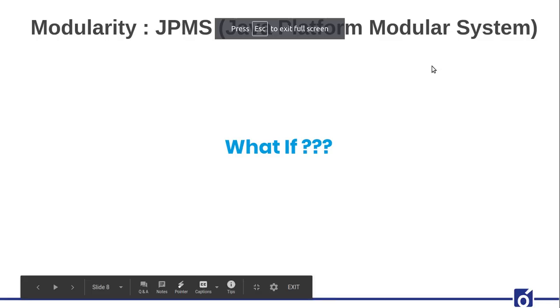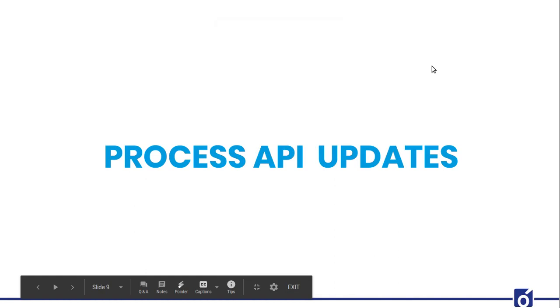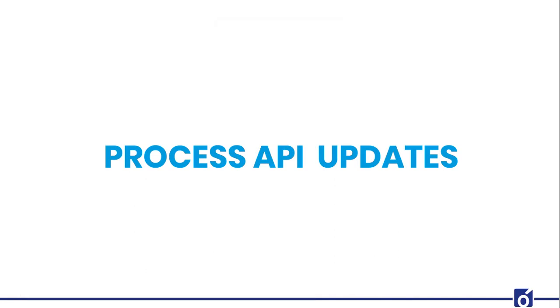Okay, moving on towards the next slide. Process API updates. Guys, do you know, when the modular system came, Oracle people thought that this is their biggest achievement. But when I talk to the people who are actually using Java 9, for them it was not the modular structure but the process API updates which helped them a lot.